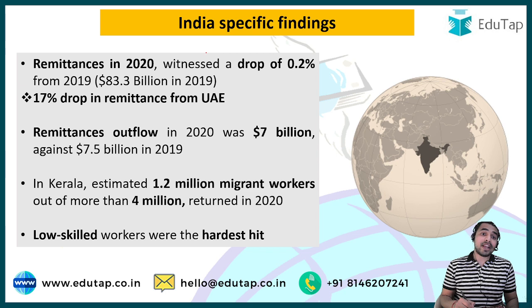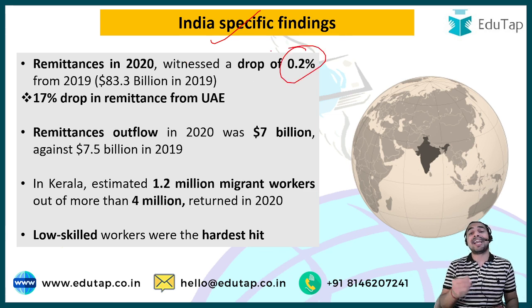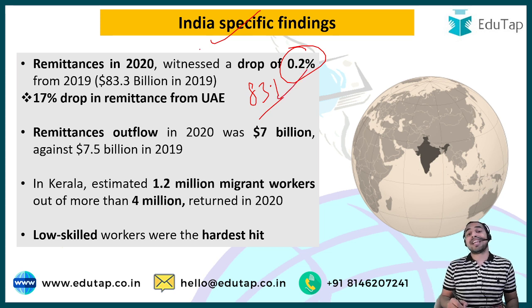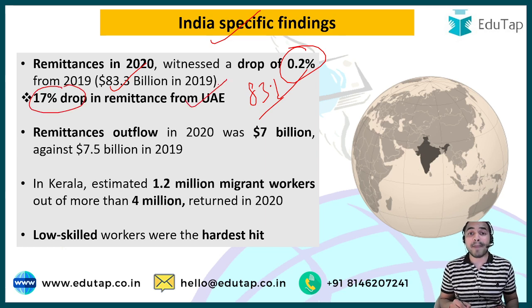And guys, if we talk about the India specific findings, then this particular report says that in year 2020 India has witnessed a drop of 0.2% in its remittance inflow, as India's remittance inflow in year 2020 was $83.1 billion, as we have already discussed, and this particular number has decreased in 2020 from 83.3 billion in year 2019. And guys, much of the decline was due to the 17% drop in remittances from the United Arab Emirates.